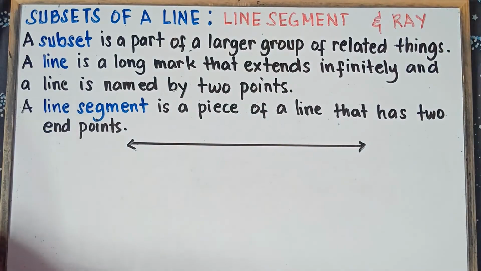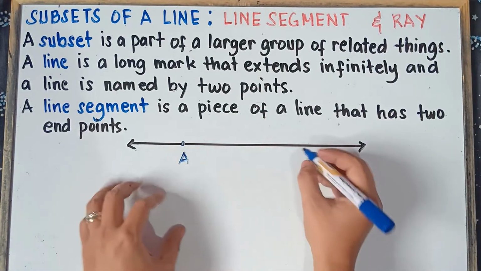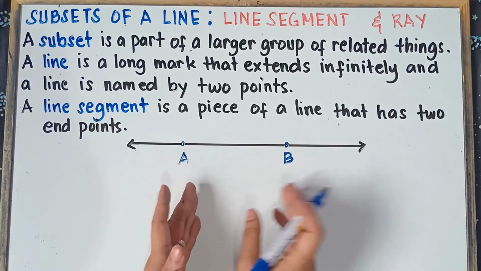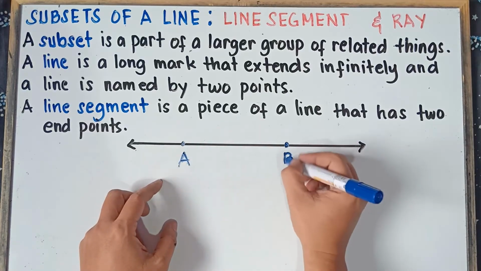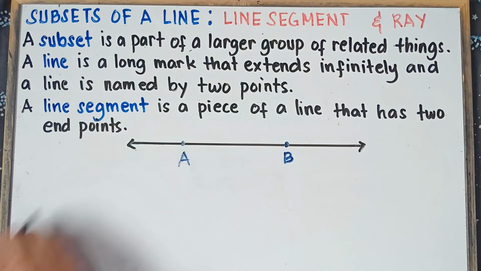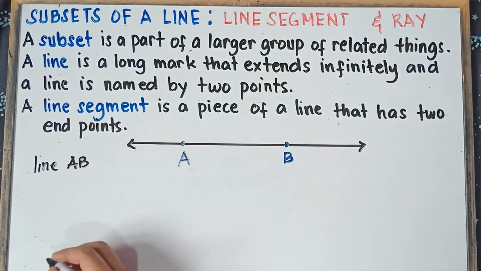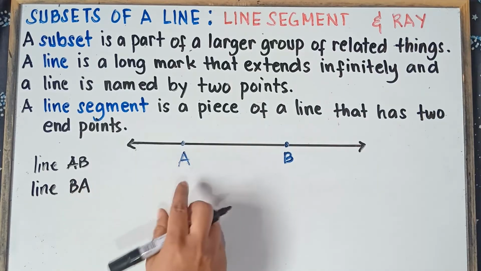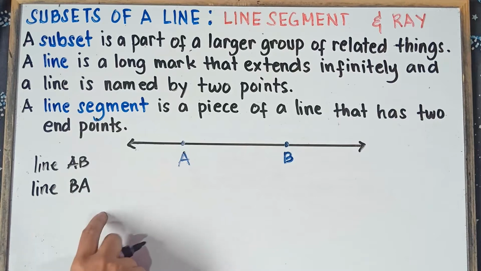Let's have an example, class. If this is the line, we have point A, and this will be point B. We can call this a line because we have 2 points and we have an arrow. To name this, we can name it line AB, or we can name it line BA. Once again, class, line AB is just the same as line BA.